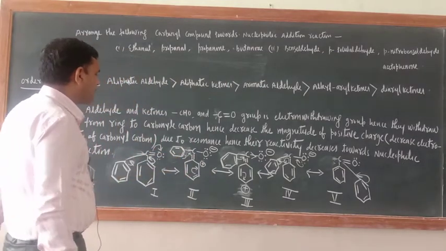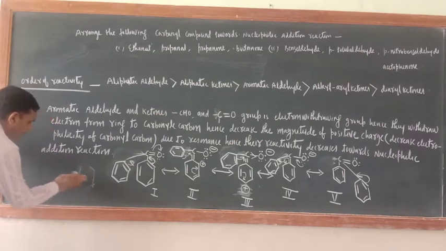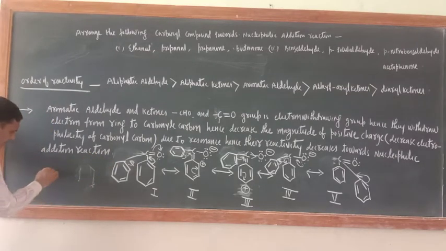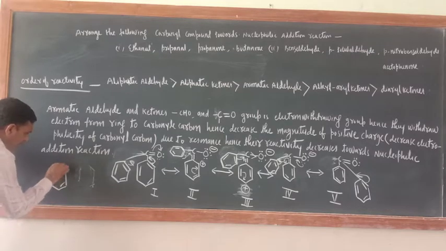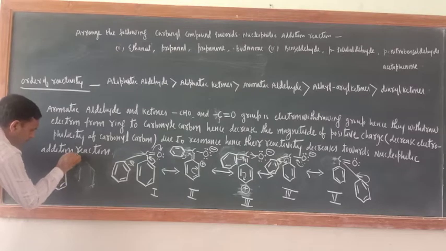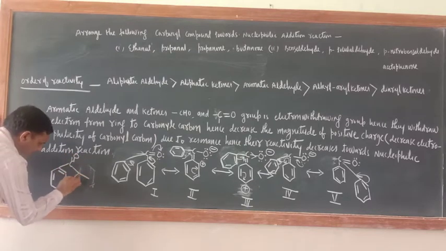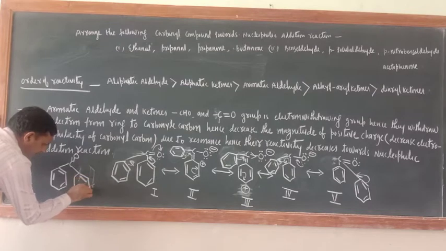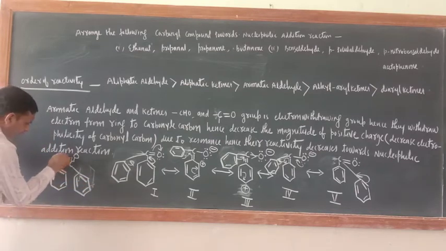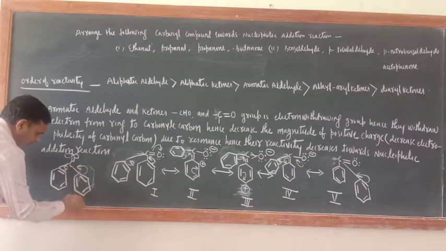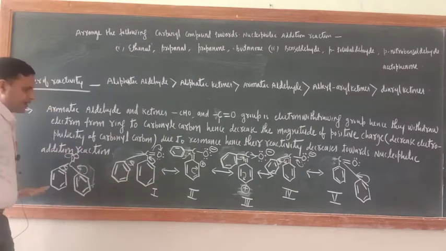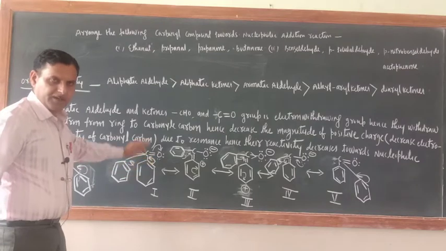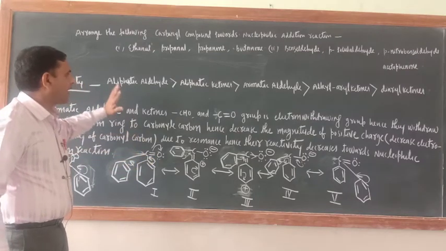Okay, this is benzophenone. Now if you are having any problem, clarity may not be there, so I am making it here. Just see, this is benzophenone, C double bond O, another benzene ring, this and this. Okay, just see. Now once this electron will shift here, this electron will go here, this electron will go here, subsequently all electrons. Next structure this one, next structure this one, like that you can make the resonating structure. Okay, means electrophilicity of carbonyl carbon will decrease.